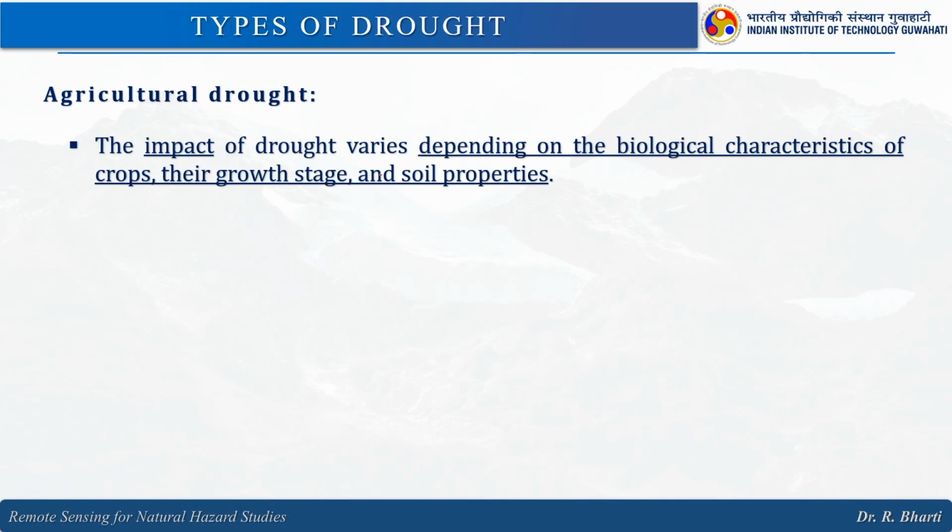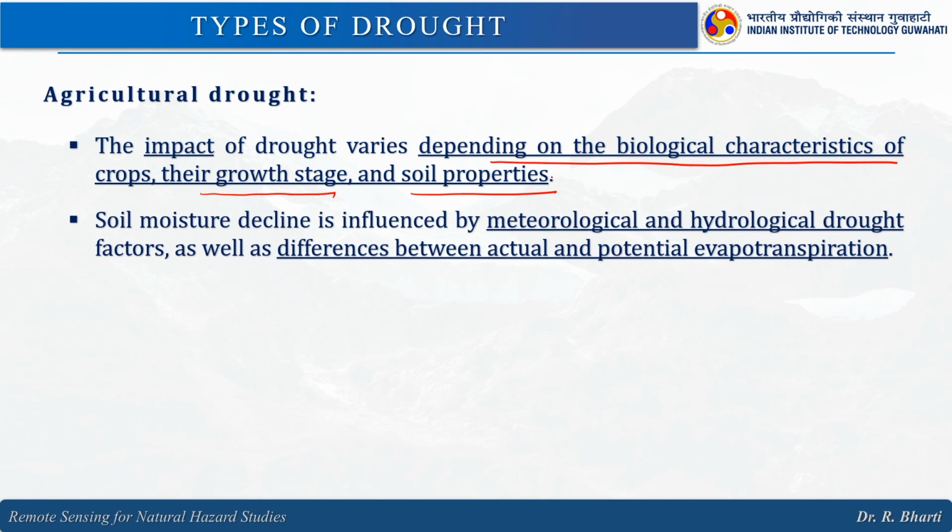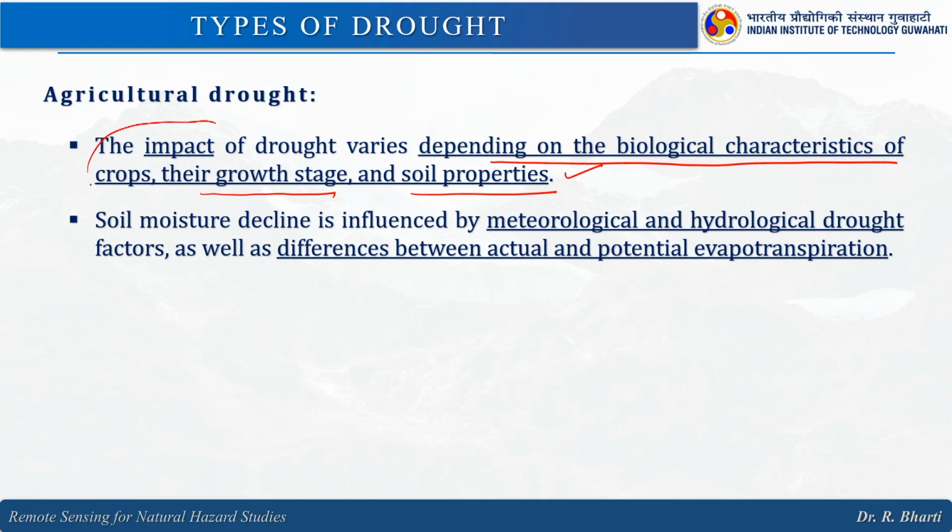The impact of drought varies depending upon the biological characteristics of the crop, their growth stage and soil properties. As I said, it depends upon the type of the soil, whether the soil is porous or permeable, right. So, how much moisture they can hold will help the plant to overcome this situation.